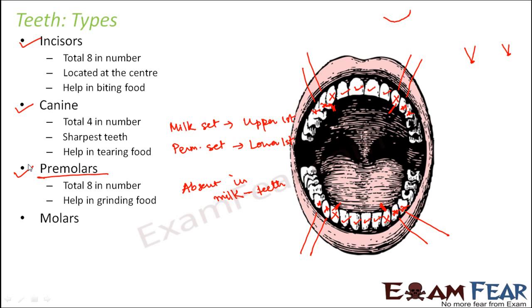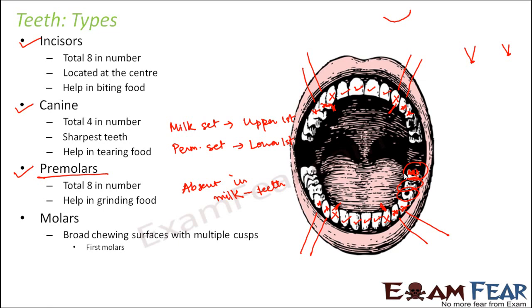And the last one is molars. Molars also have broad chewing surfaces with multiple cusps. If you feel the teeth towards the end, they are all molars. They have very flat surfaces and also cusps, curvature-like structures. That is how you can identify molars.